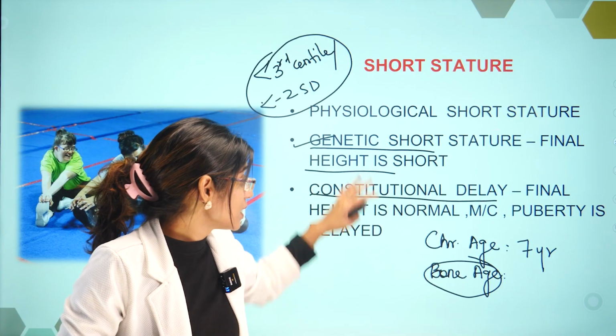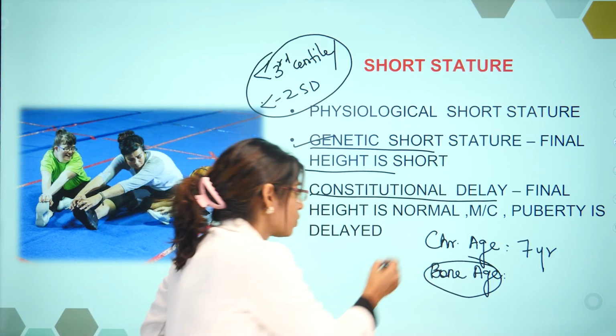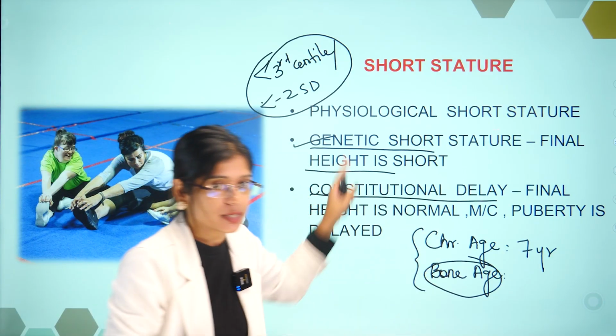Next, first we'll talk about constitutional delay, then I'll tell you how these matter here.